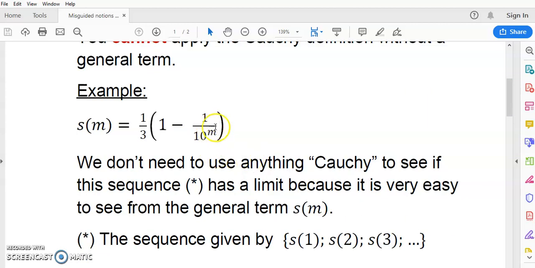Now, let's take this example here, and you can see that if we compose our sequence from the terms of S_m, then you can rest assured that we can use this general term expression, which gives us S1, S2, S3, etc., to determine if the sequence has a limit. And it's very easy because this here is the general term.